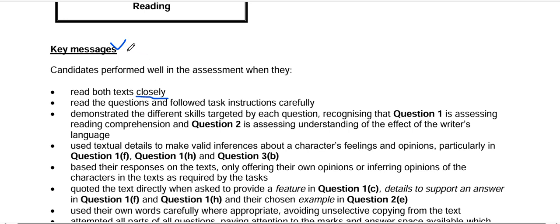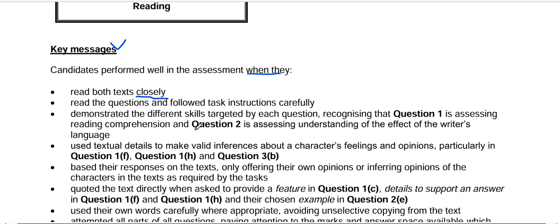So, key messages: candidates performed well in the assessment when they read both texts closely. You know that in our reading paper we have two comprehensions, text A and text B, so we have to read both texts. Read the questions and follow task instructions carefully. After reading the questions, we have to look at what has actually been asked, and then form our answers based on the question exactly.